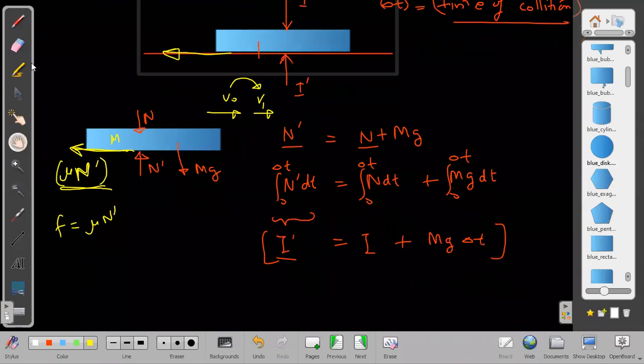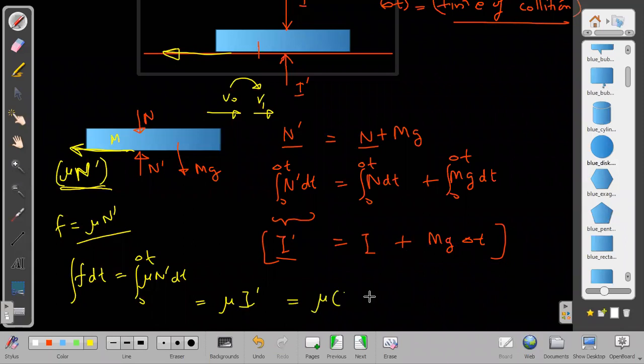If it is not coming to rest, then friction is mu into N dash. And if it is mu into N dash, what is the frictional impulse? Frictional impulse will be the integral of f dt, equal to mu into N dash dt integrated from 0 to delta t, and that I can write as mu into I dash, where I dash is already written here. So it is mu into impulse I plus mg into delta t.